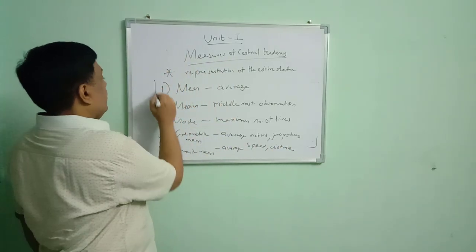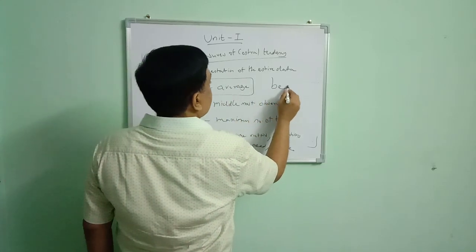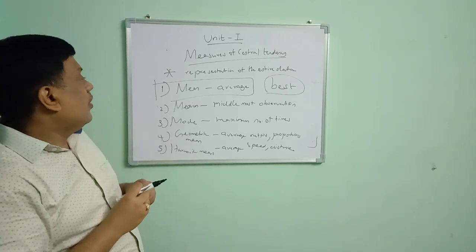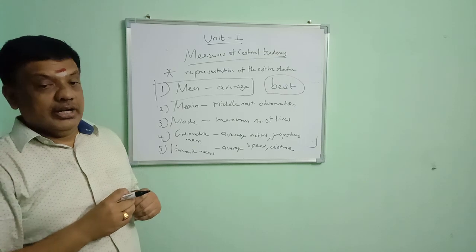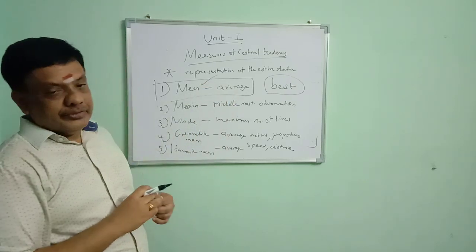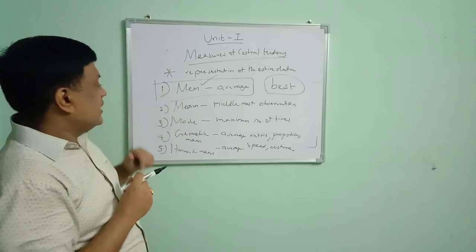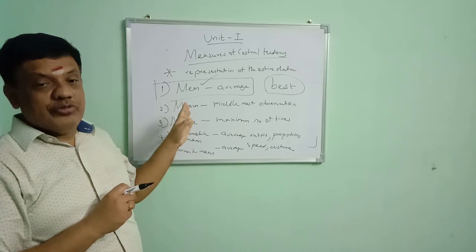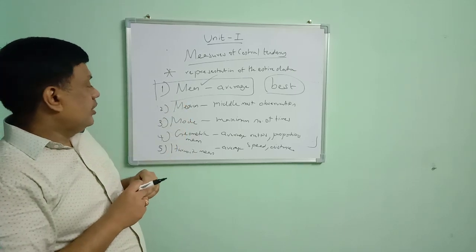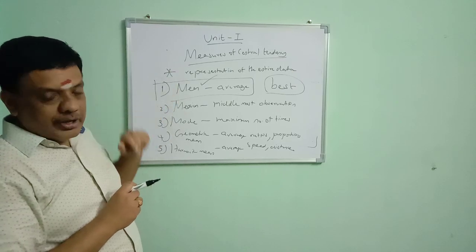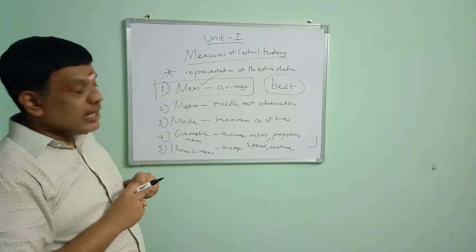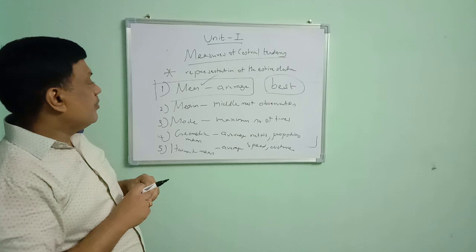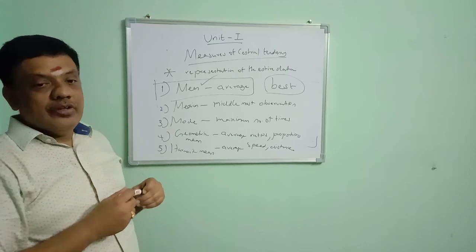The most important measure of central tendency is the arithmetic mean. This is the best measure of central tendency because it contains the important characteristics of a measure of central tendency. It is well defined and easy to understand. It is most stable and is not affected by extreme observations. And it is used in algebraic treatment. So the arithmetic mean is the best measure of central tendency.